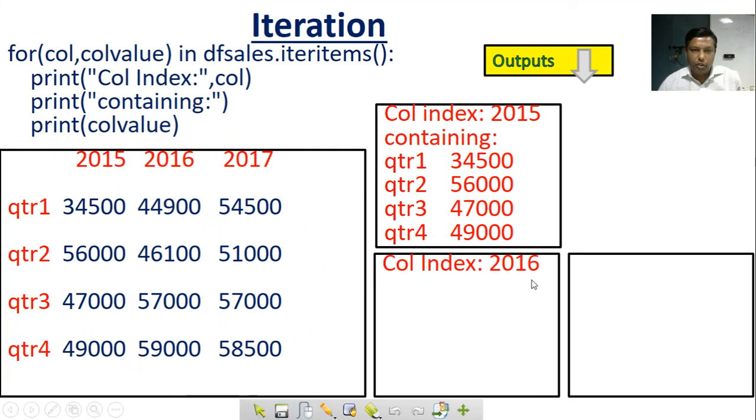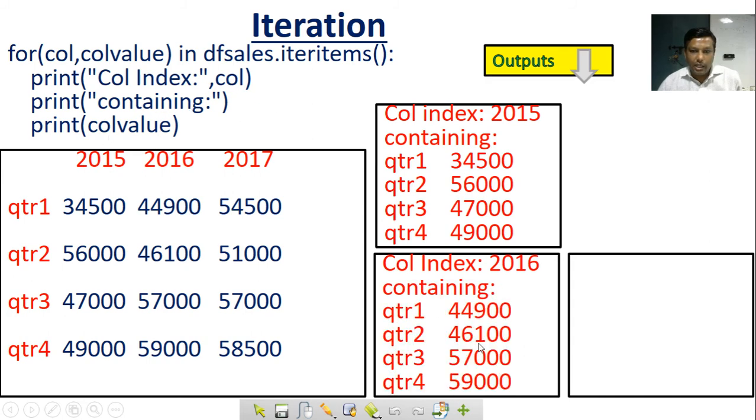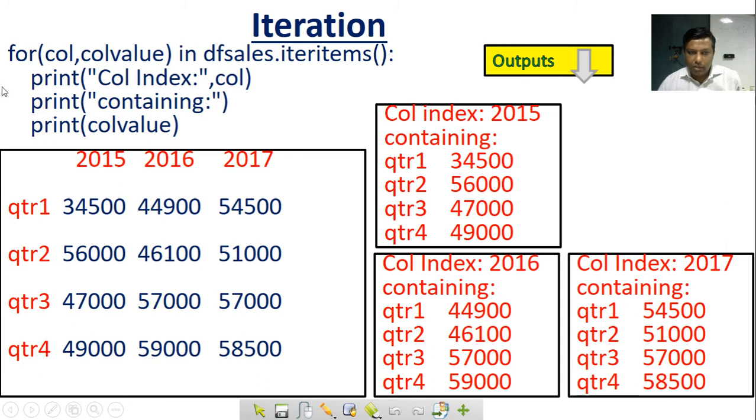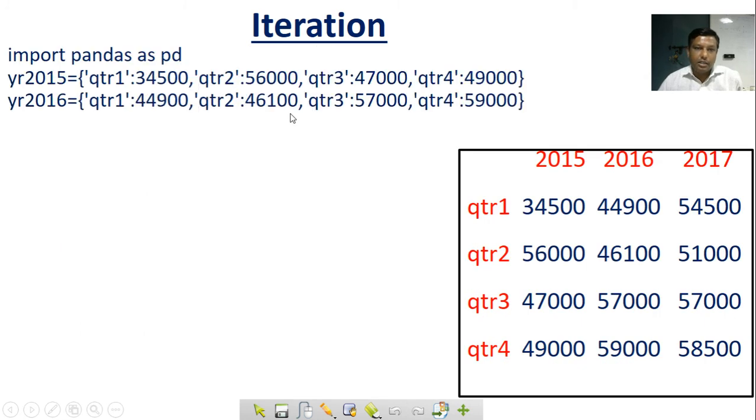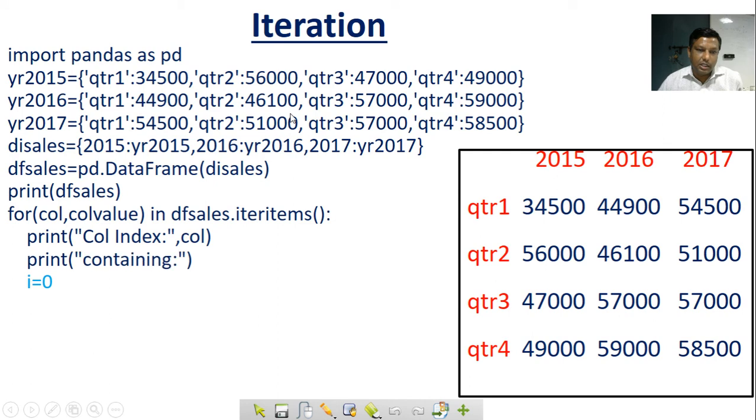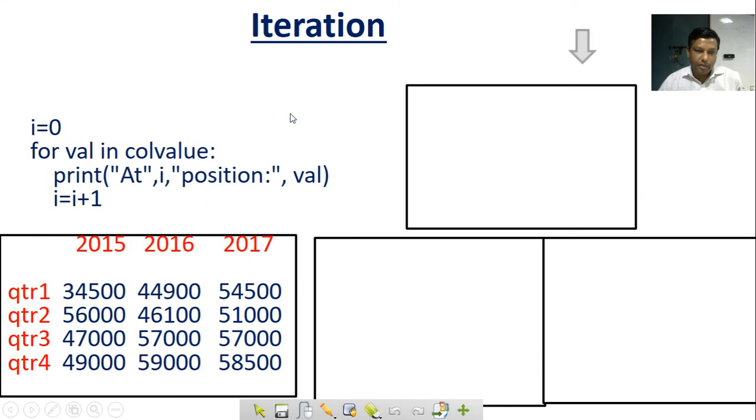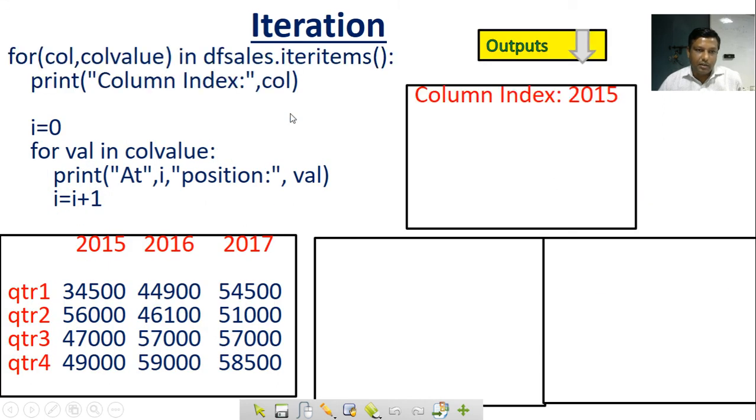Column index 2016 again containing col values. These col values are there. The next is column 2017, and this third loop will execute, third time the loop will execute, then this is the answer and the loop has terminated now. In this again we can see a single coding, you can see here all the column values are there.